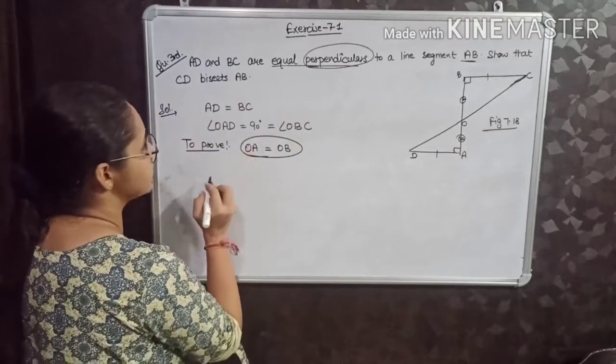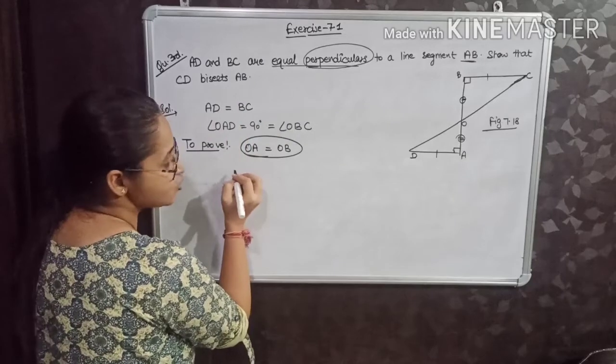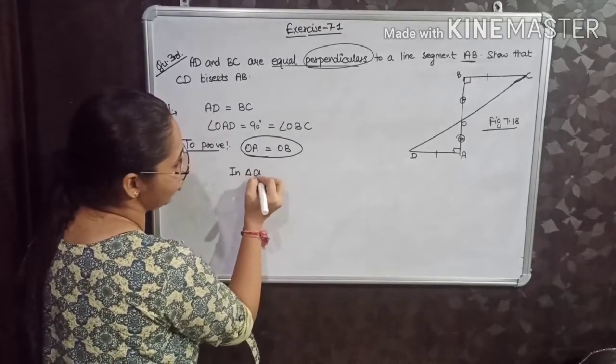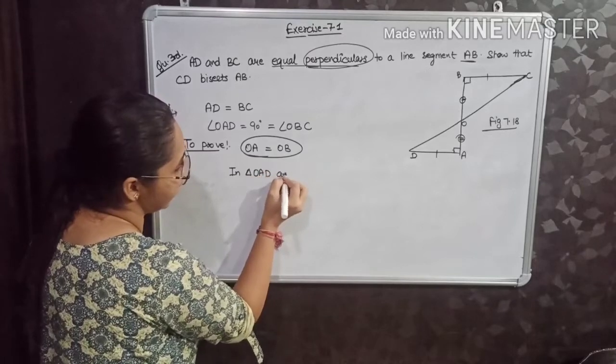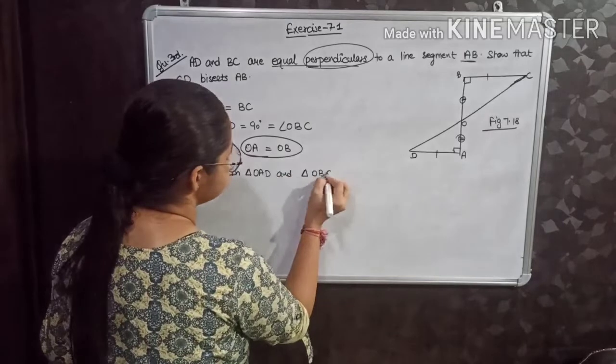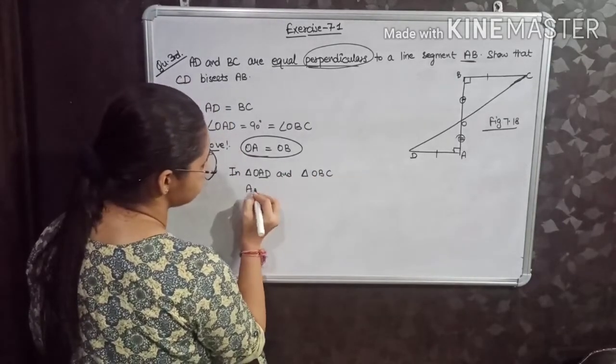How? First of all, see that AD is equal to BC, that is given. So in triangle OAD and triangle OBC, the first condition is AD is equal to BC.